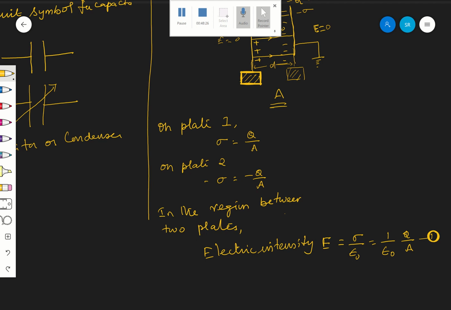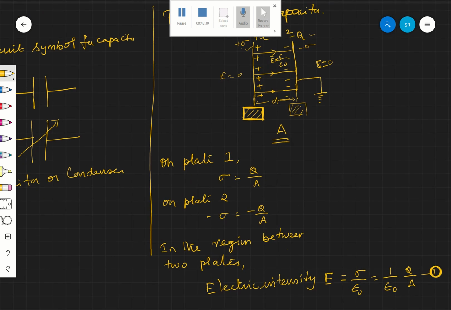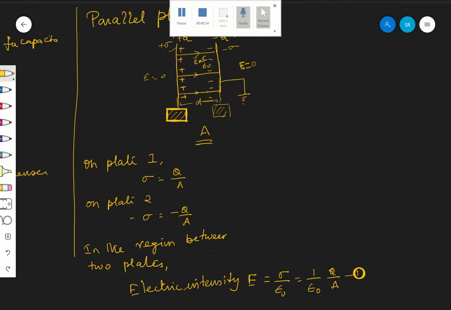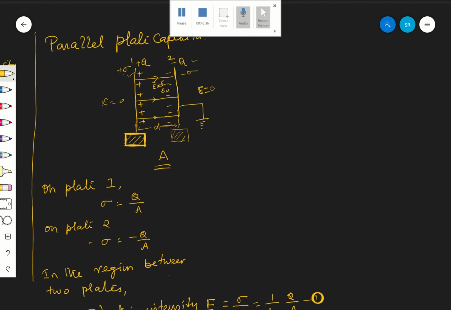You have an idea about the electric field. Once you know the electric field between the plates, what is the potential difference between the plates?